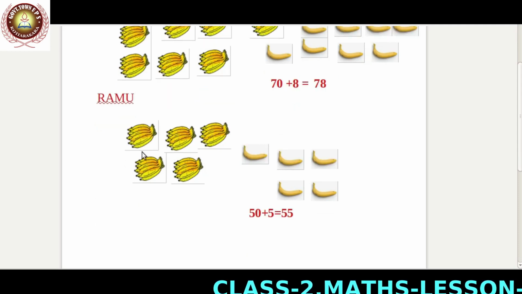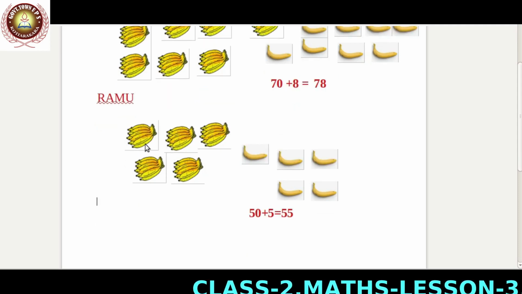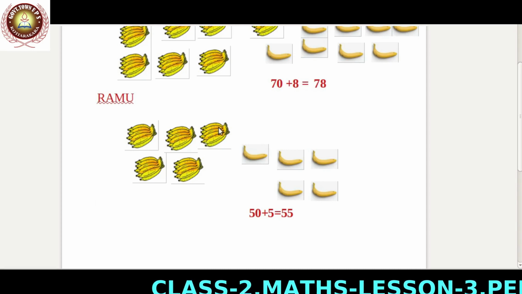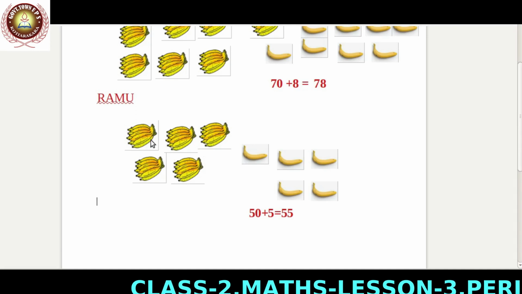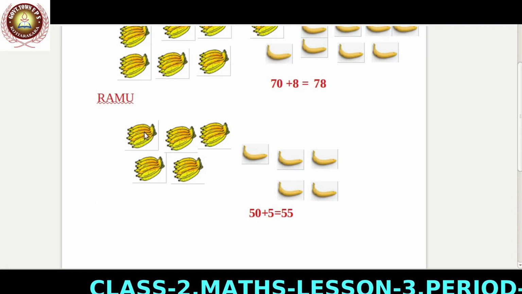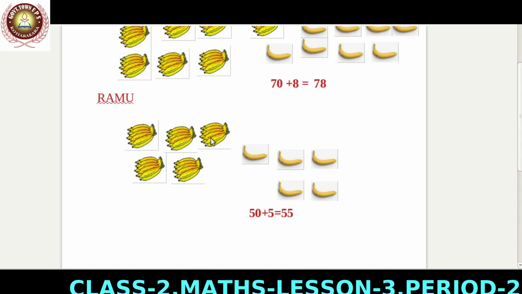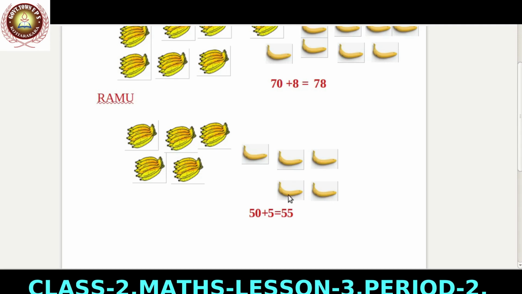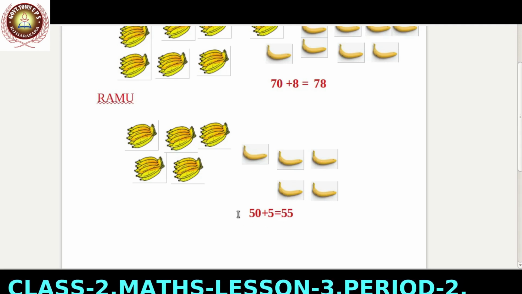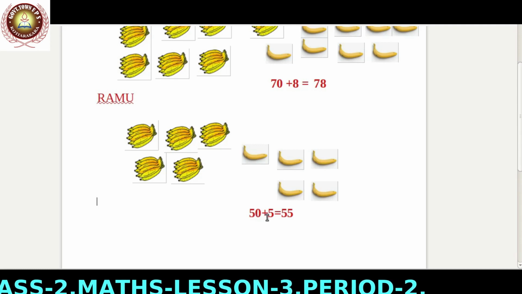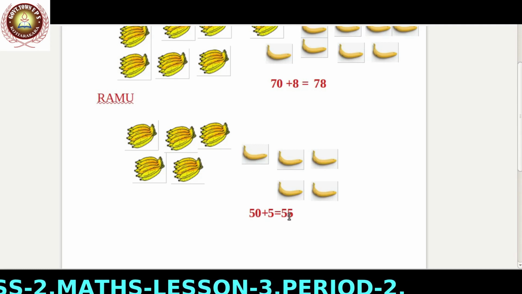Here Ramu brought 1, 2, 3, 4, 5 bunches. In 1 bunch, 10 bananas. In 5 bunches, 50 bananas. 10, 20, 30, 40, 50 bananas. And 1, 2, 3, 4, 5 single bananas. Total bananas Ramu brought: 50 plus 5, 55 bananas.